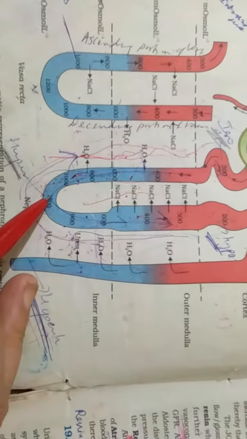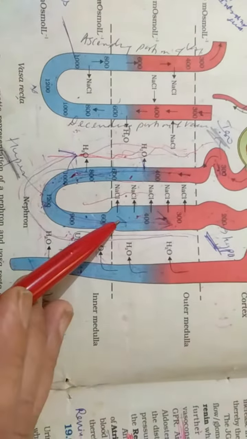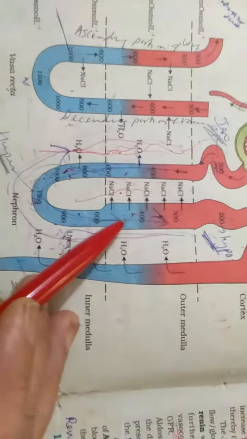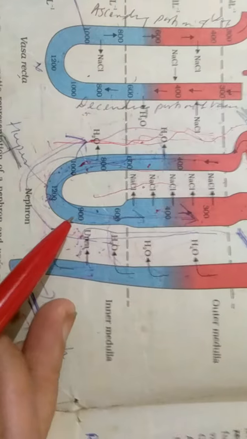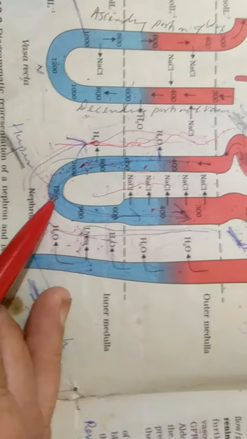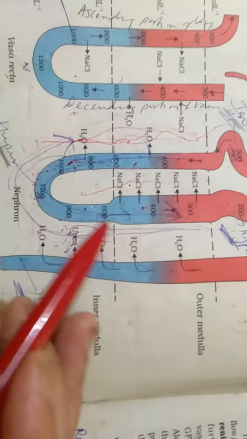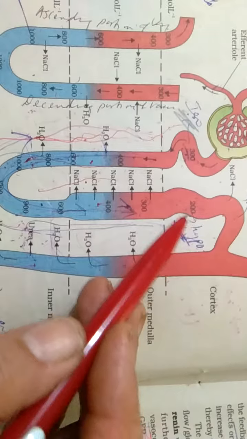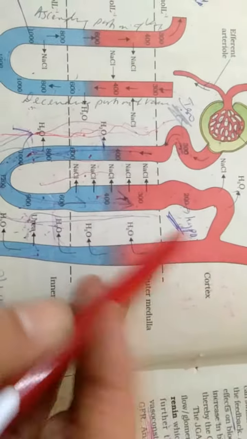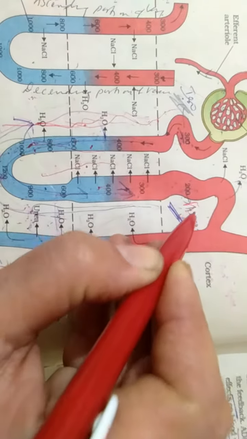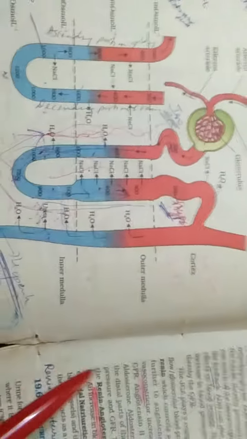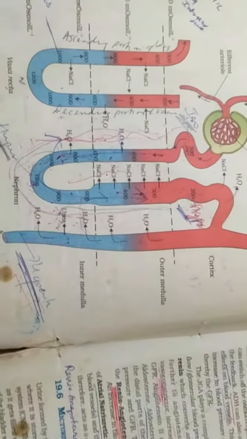So it had become hypertonic here, but because of the loss of the ion concentration, sodium chloride, again it will become hypotonic. इसका osmolarity लूज कर रहा है 1200 से 900 and then 600 and then 400 and then again it has become 300 and 200, so that here it has completely become hypotonic. ये तो हाइपोटोनिक हो गया क्योंकि सोडियम क्लोराइड का लॉस हो गया. But urine which is to be lost from the collecting duct should be hypertonic.